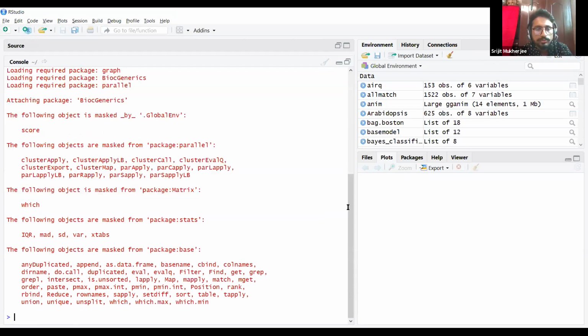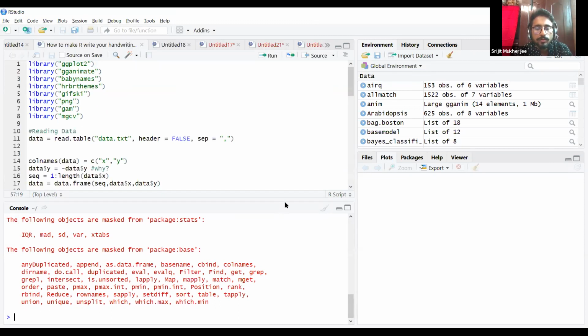Okay, so this is the data. Let's go ahead and see from where we can collect the data.